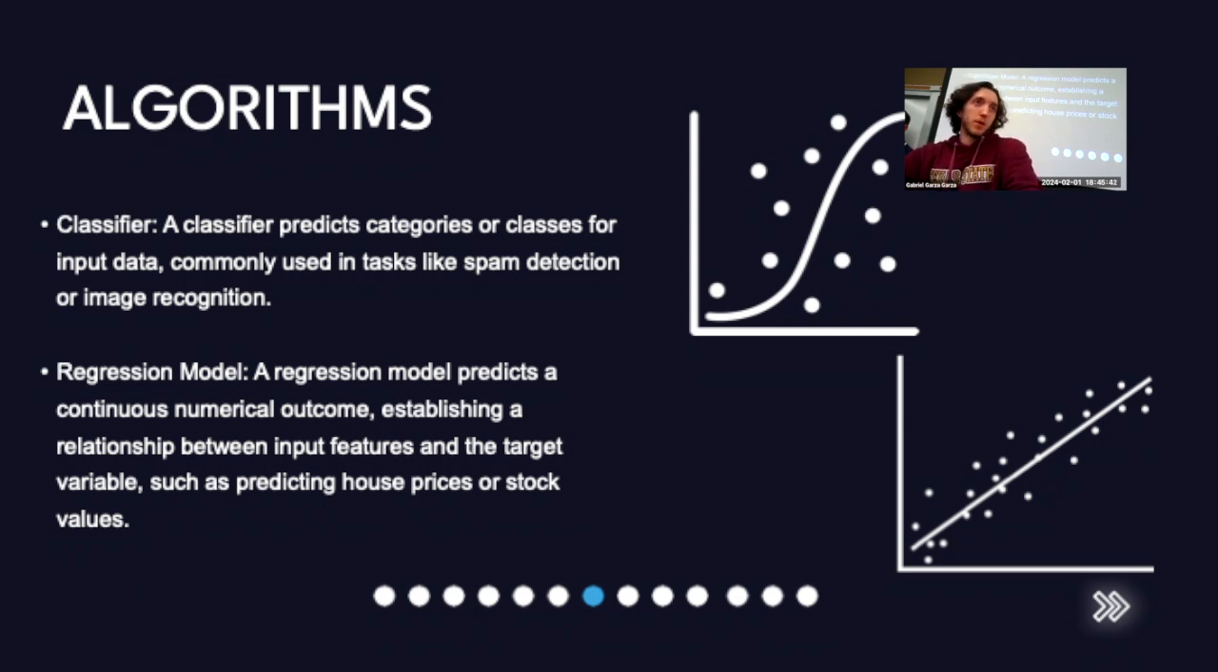Then we have regression models. This is everything numerical, right? This is where we talk about housing prices, stock values, predicting any kind of numerical output from numerical input. So a regression model predicts a continuous numerical outcome, establishing a relationship between input features and the target variables, such as predicting house prices or stock prices. All right, so again, that falls into that lower right picture you see there, right? We're trying to find a trend line of best fit. If you've ever been in a stats class and you input a bunch of numbers and say find a line of best fit, it's just done a little bit of machine learning for you, right? So these are things that we interact with on a daily basis.